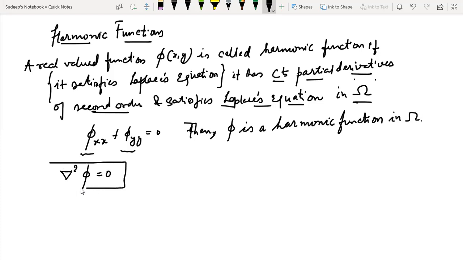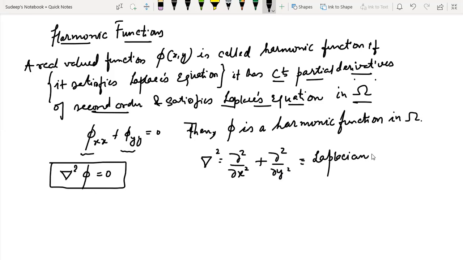Other way of writing this is del square phi is equal to 0. This operator del square is referred to as the Laplacian operator. This operator is also called as the Laplacian operator.